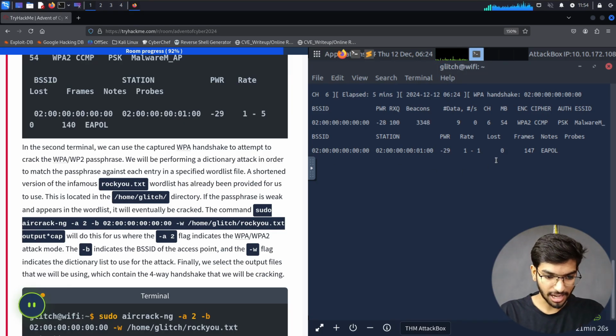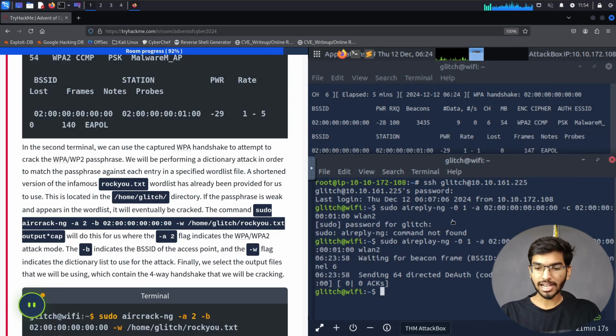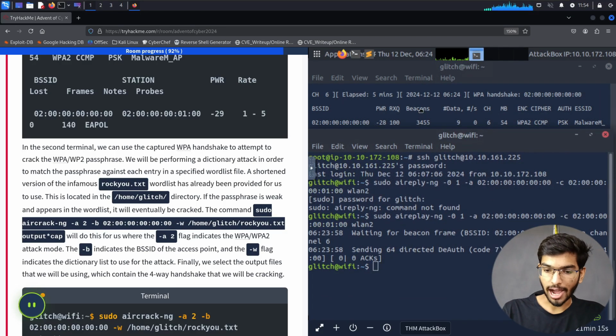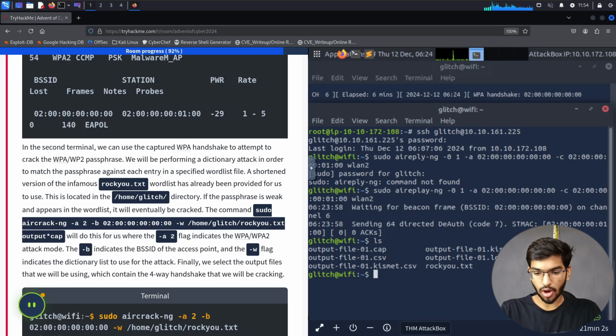Now let's kill this session, or let's go to the other terminal itself, and then let's try to crack whatever handshake they have done with the session. Now let's try to crack the encrypted messages, or the handshake which the client and the router did. For that, we'll be using a miniature version of rockyou.txt, which is present under the glitch home folder. So we have the rockyou.txt.